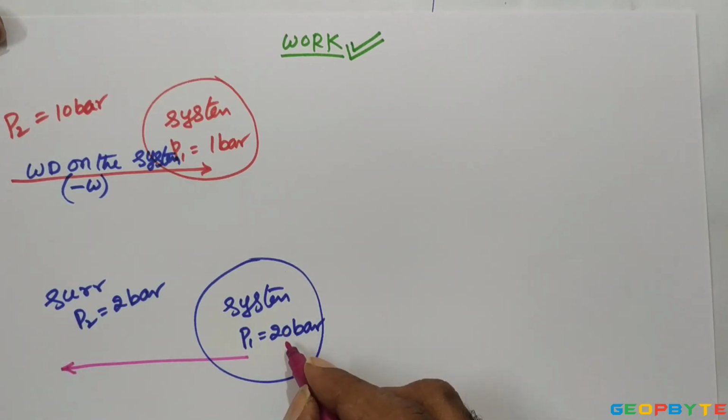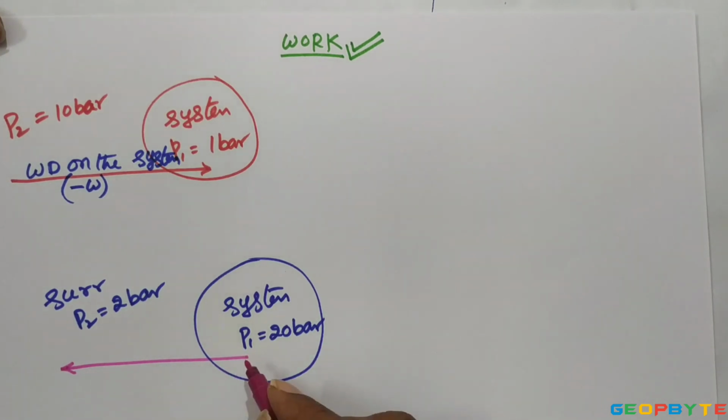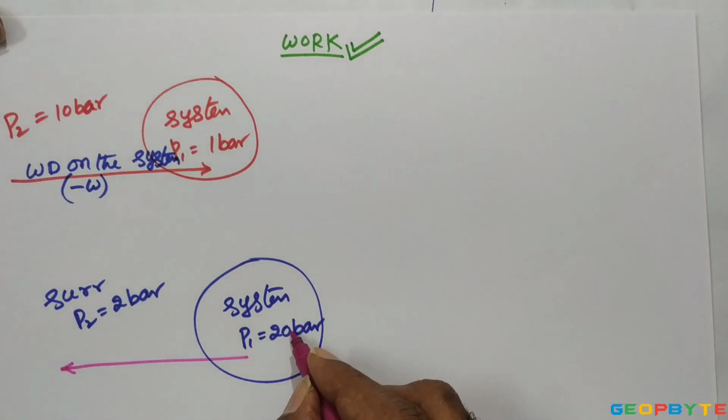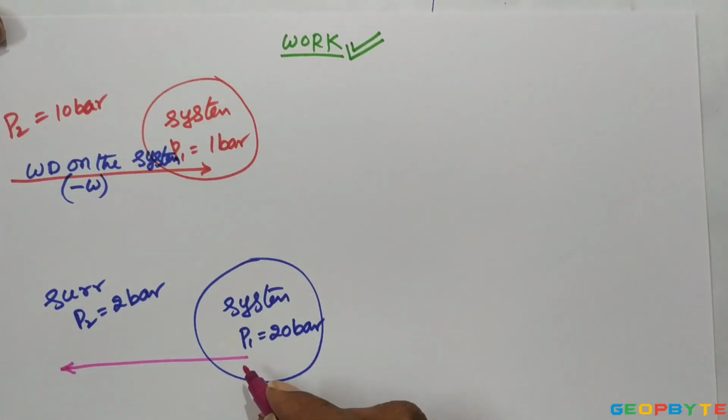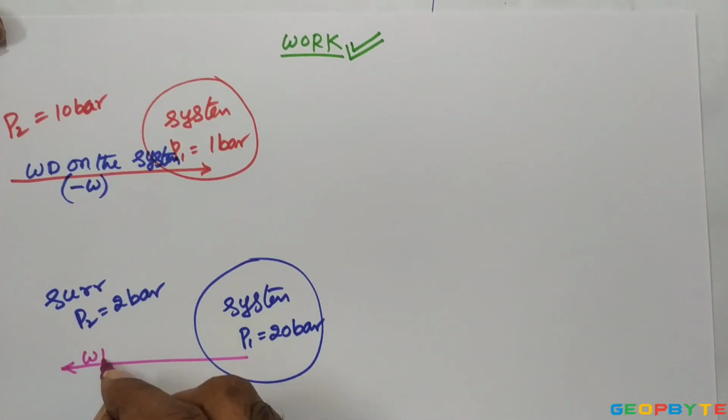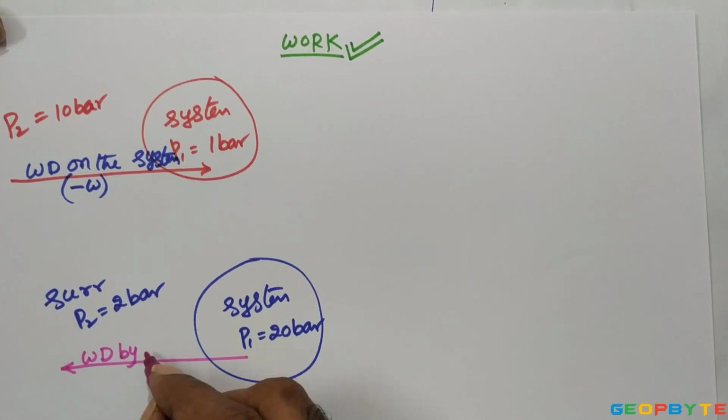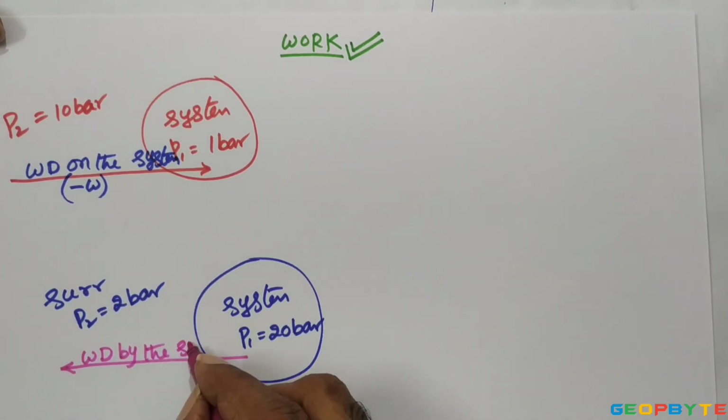Here work is transferring from system to surroundings. Work transferring from system to surroundings means this system comes under a power developing system. That kind of work is pronounced as work done by the system.